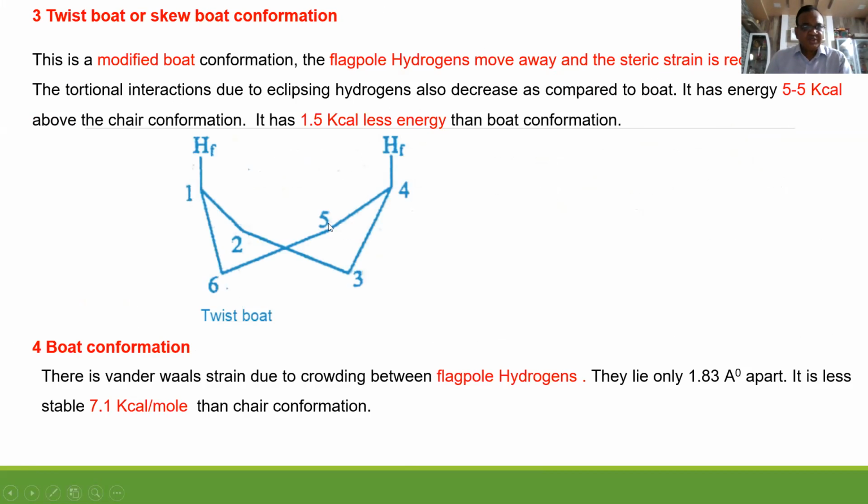Twist boat conformation. Here there are flagpole hydrogens. There is interaction between these two hydrogens. So it increases the energy of the molecule by 1.5 kilocalories more, and that's why it is less stable.